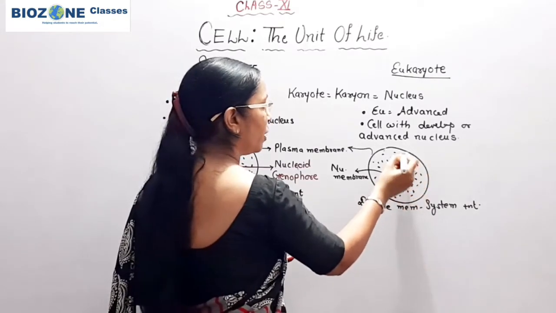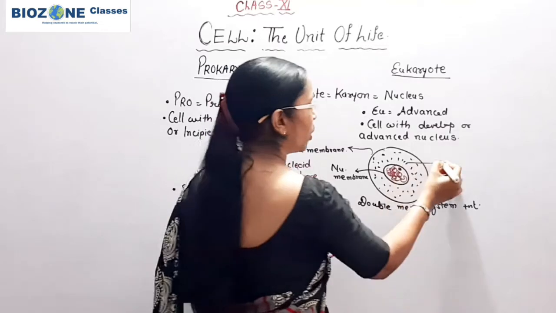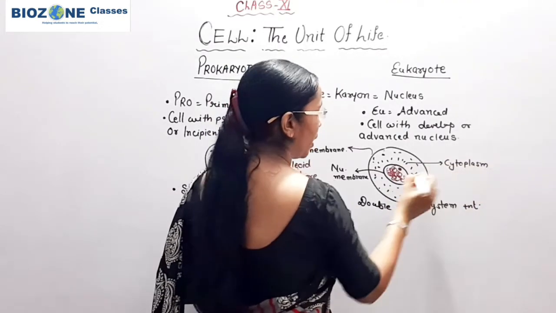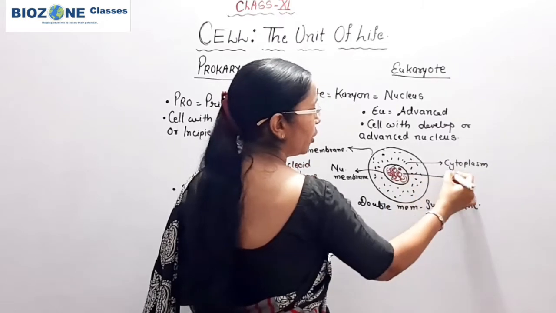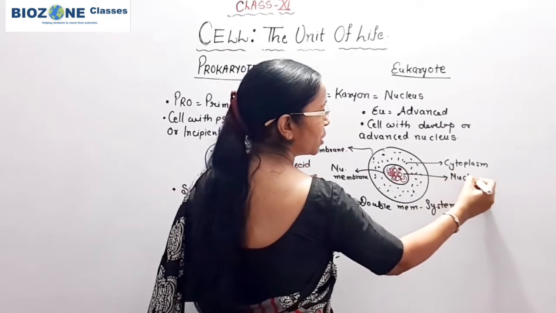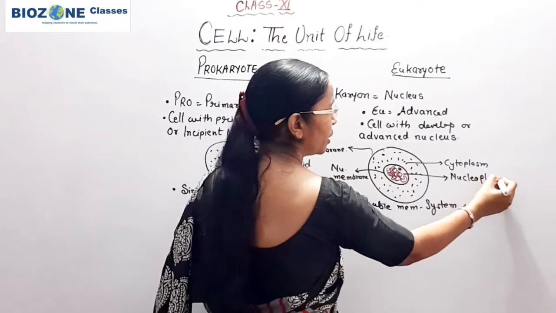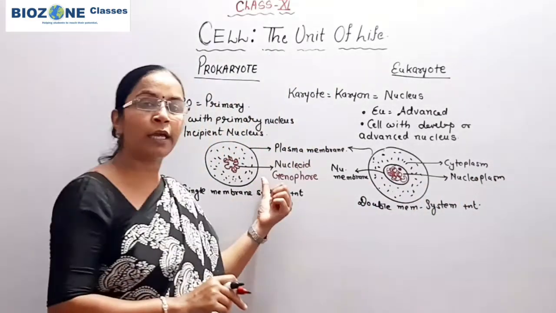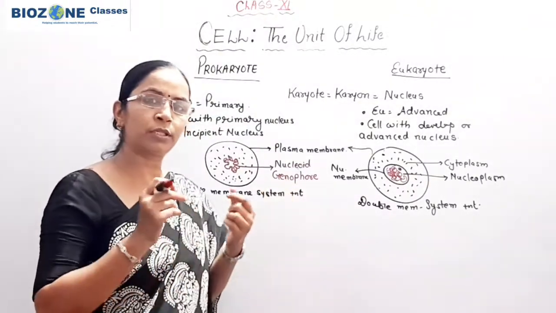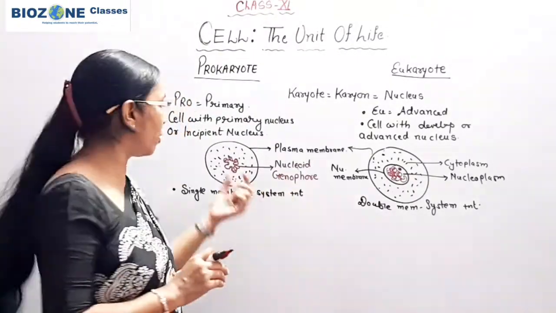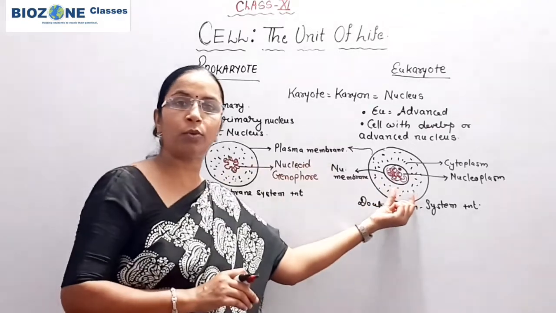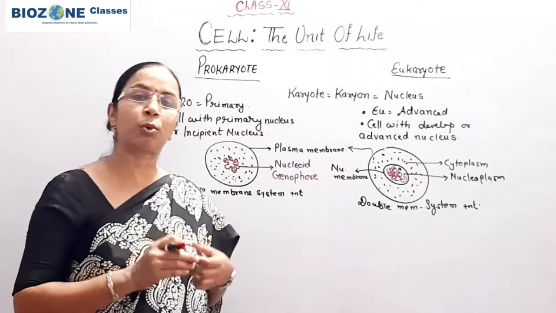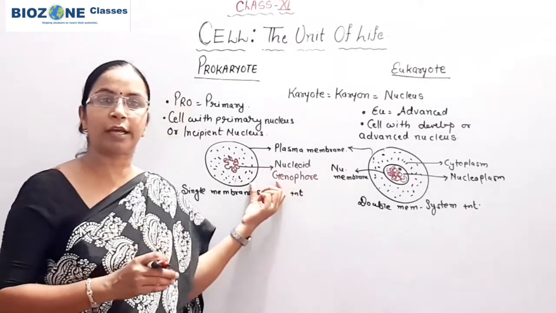Because of the presence of the nuclear membrane, the colloidal fluid is divided into two clear parts. In between plasma membrane and nuclear membrane, cytoplasm is present. Inside the nuclear membrane, the substance is called nucleoplasm. This kind of differentiation is nearly or completely absent in the prokaryote. So this is the general definition of the difference between the primary nucleus and advanced nucleus. Incipient means when life begins; for the first time prokaryotes developed.